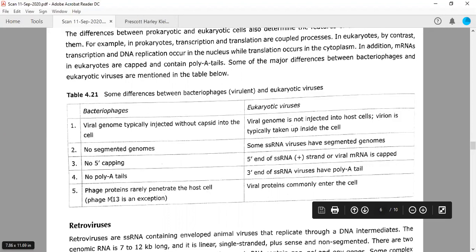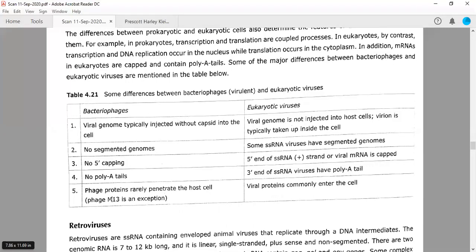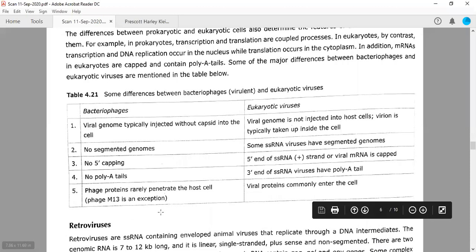So mostly the proteins which make the capsid portion, or generally some protein enzymes which are present inside the viral particle, for example, in case of HIV virus. HIV actually has three enzymes: integrase, protease, and reverse transcriptase. So these proteins generally do not enter into the bacteria.